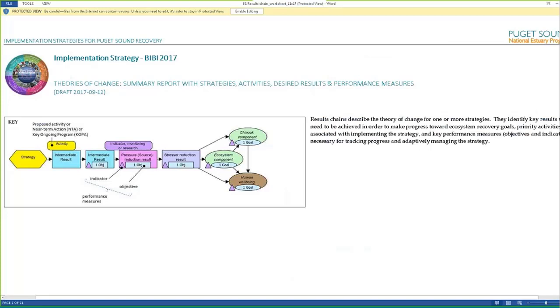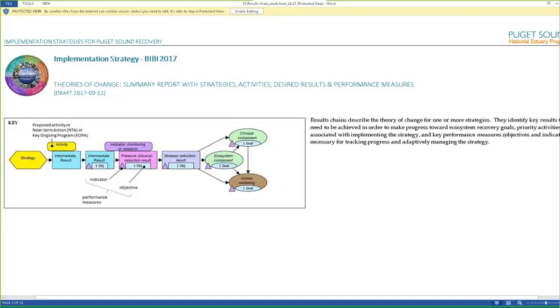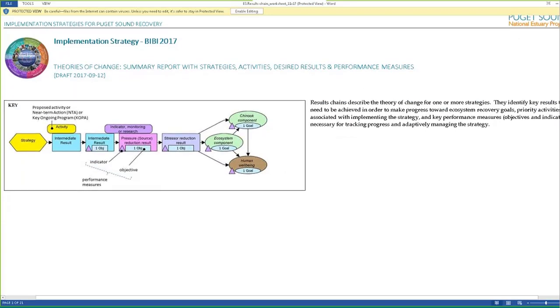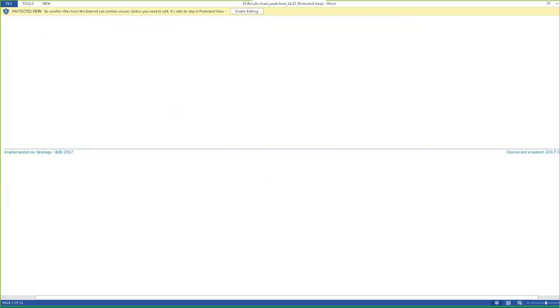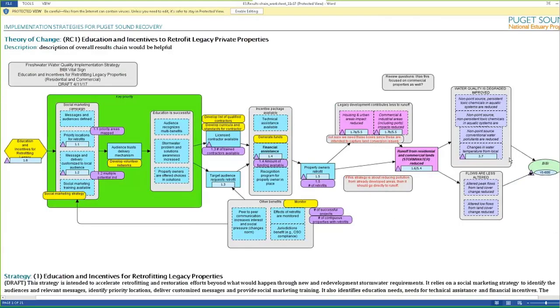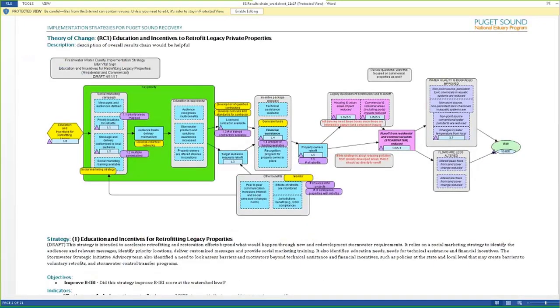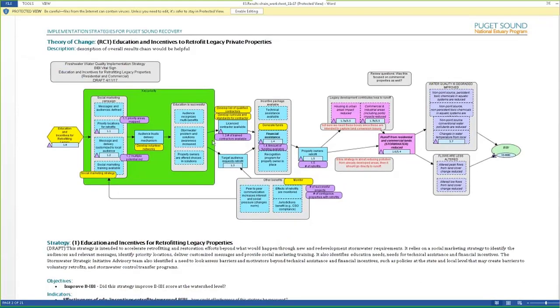And what you see is that I've created a key, so it automatically puts in a key for results chains. I included a little bit of language in the template so that this automatically comes out with any report, any project that runs this report. And then what you'll see, please don't look at the content because it might not be great, but I just wanted to show you it pulls out the results chains with all the content. We included the description, and then it summarizes the strategies.